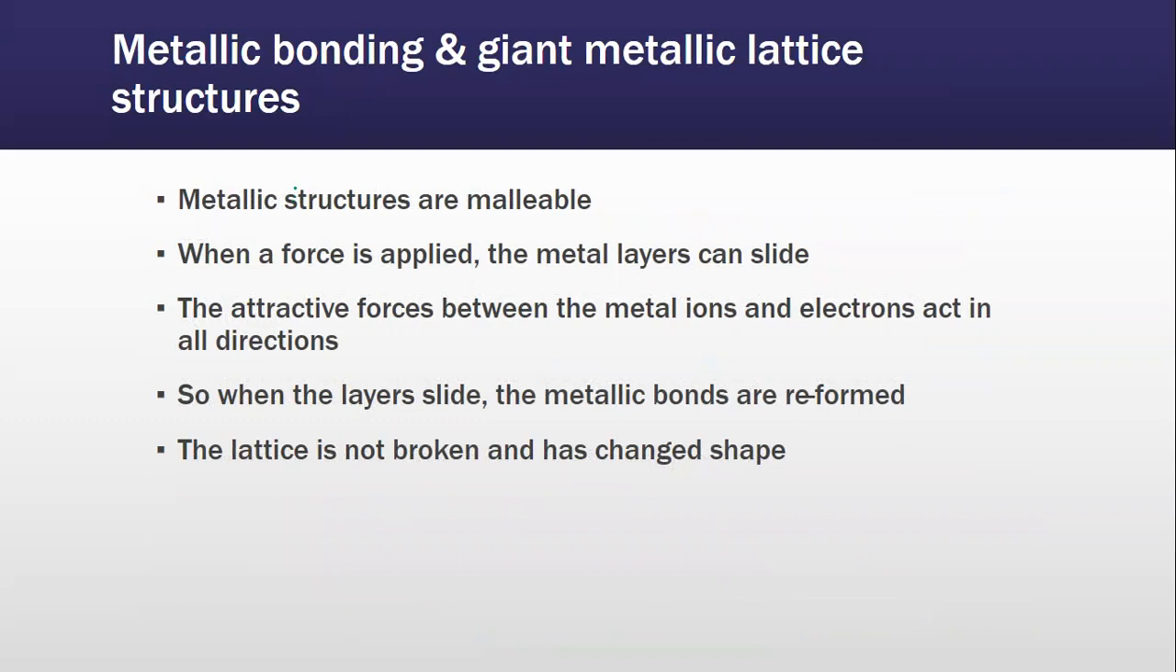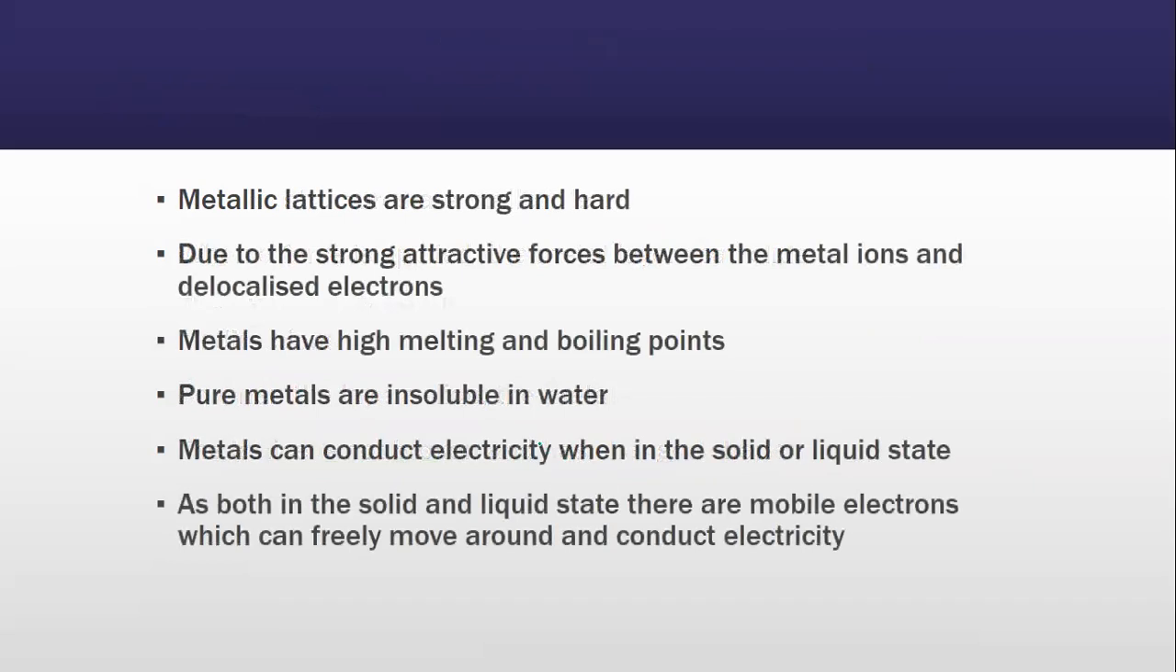Talking about metallic bonding and metallic structures, what is their effect on the properties? Well, metallic structures are malleable. They can be turned into layers, sides, and sheets. When a force is applied, the metal layers can slide. Like I told you, the difference between a metal structure and an alloy structure. The attractive forces between the metal ions and electrons act in all directions. So when the layers slide, the metallic bonds are reformed. The lattice is not broken and it has only changed shape.